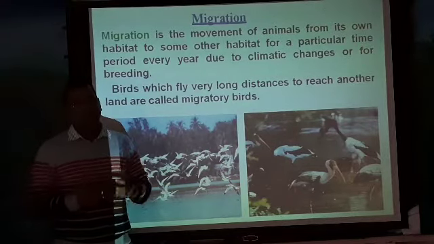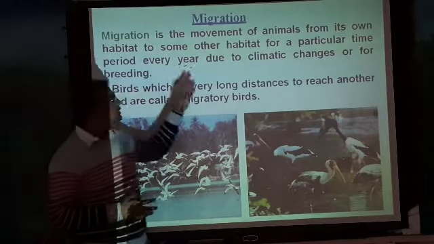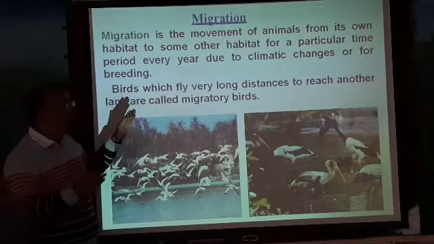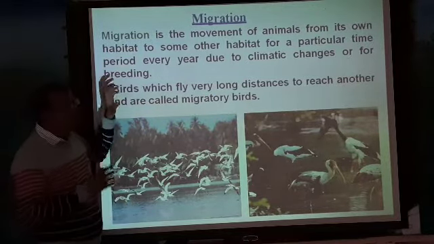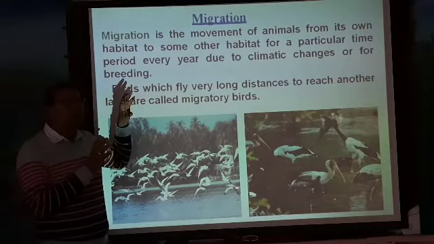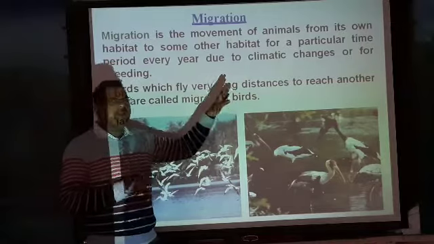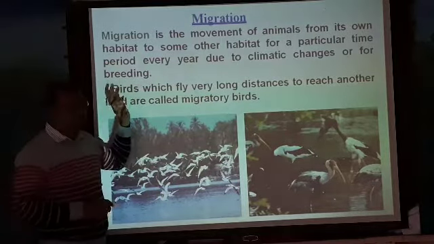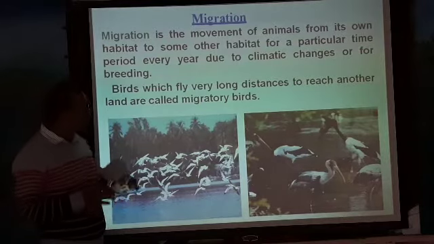So like this, in a particular period of time, due to climatic changes, animals move from one place to another, or for breeding. So the movement from one place to another is called migration.